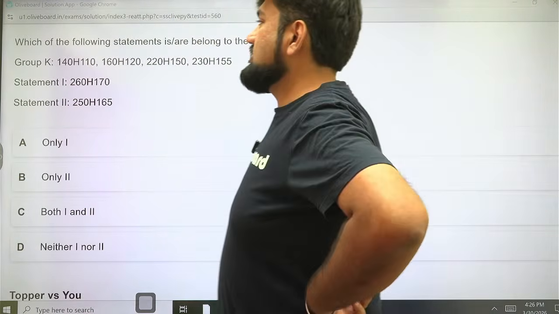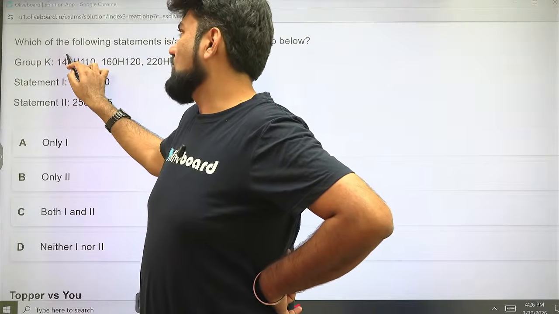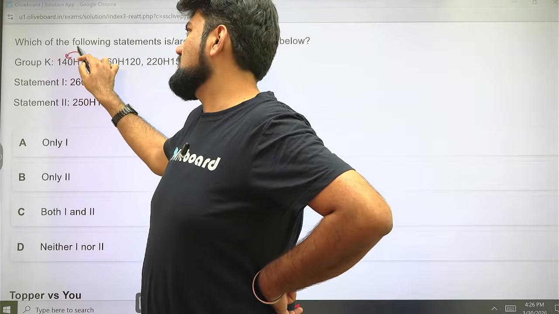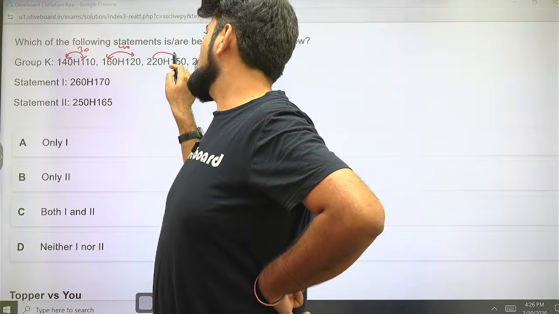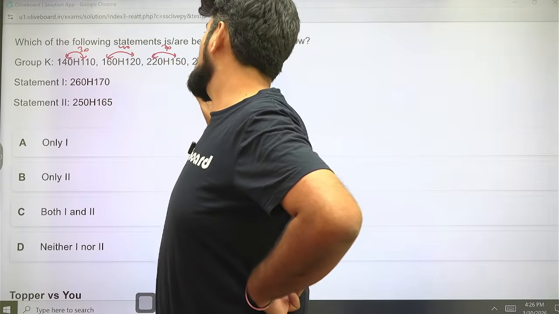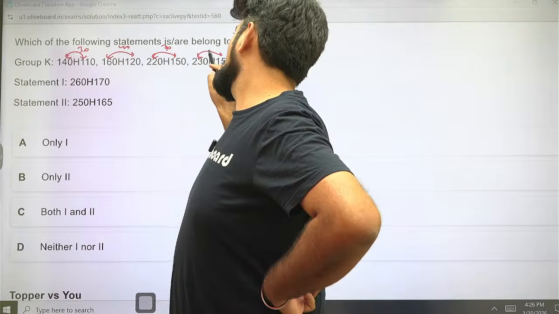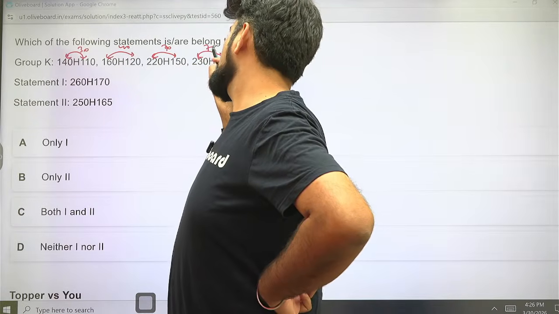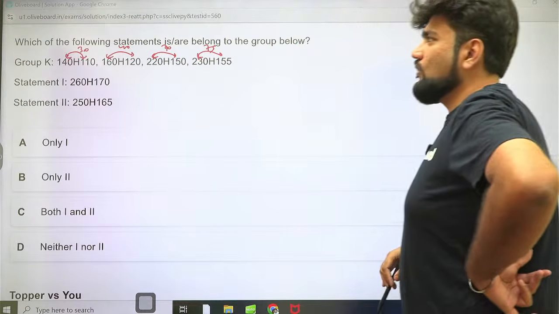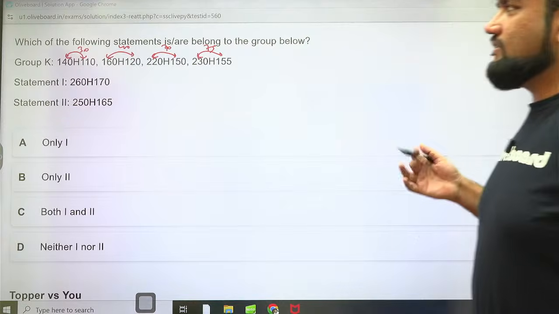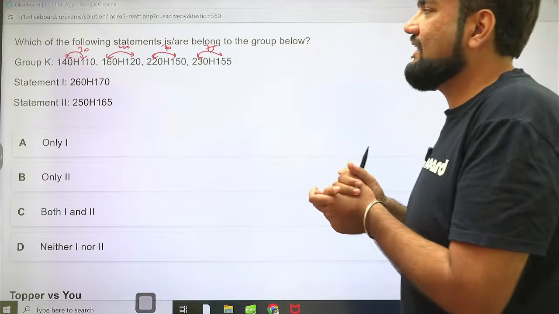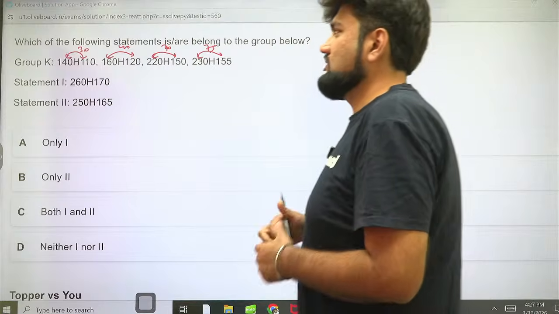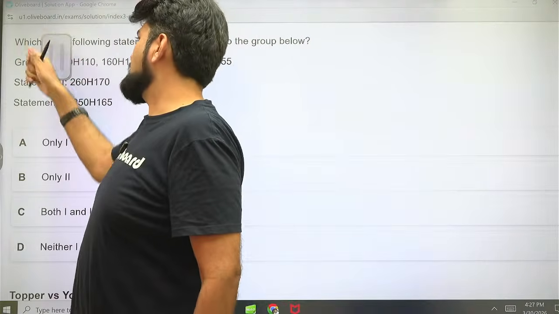So there is one concept which is of use for us. 140 and 110, what is the difference? It's 30 is being reduced here. 160 and 120, 40 is being reduced here. 220 and 150, 70 is being reduced here. And 230 and 155, so 30 and 45, 75 is being reduced here. Okay. But is that giving you any hint? Is that giving you any clarity that what exactly may be happening here? Still not. But observe it from the first number perspective.